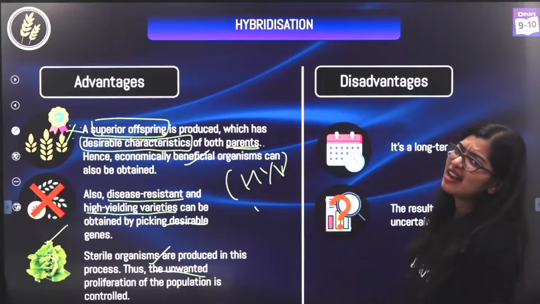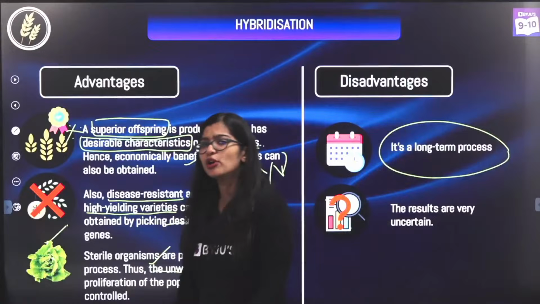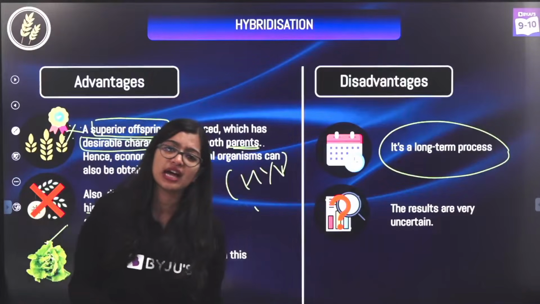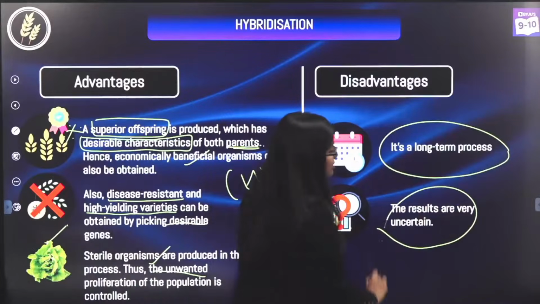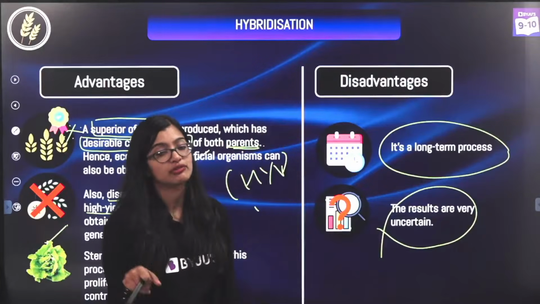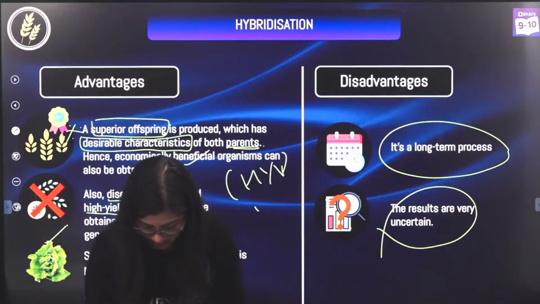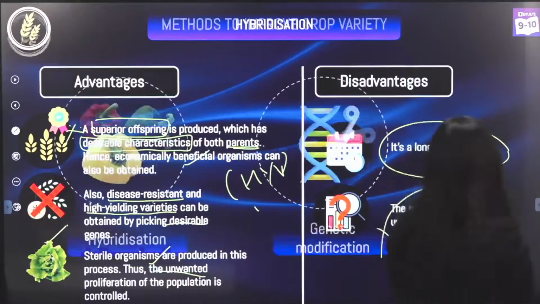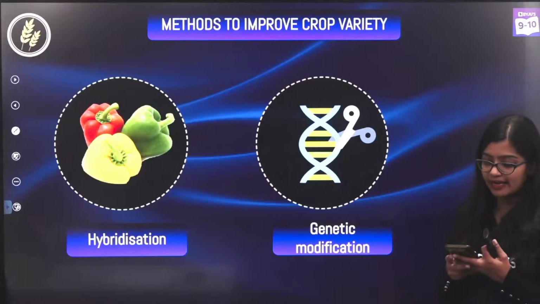But a very big disadvantage of this hybridization is that it's a very long-term process. I told you, a farmer has to artificially cross-pollinate, wait for the other plant, right? Very time-consuming, and the results are very uncertain. You don't know if this is what you will get or not, right? So it's a very, very time-consuming process. This is again very important that we understand, which is why genetic modification is very ideal, okay?